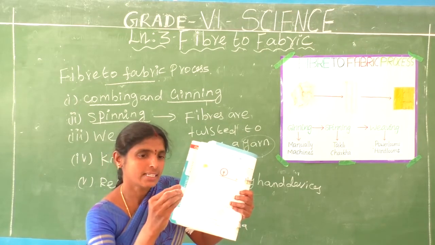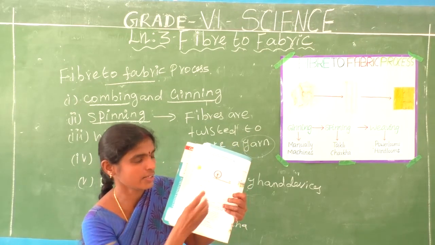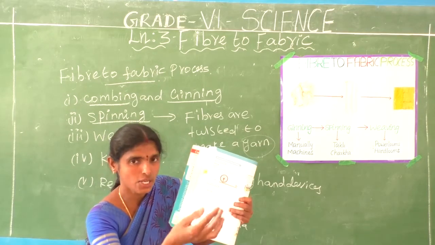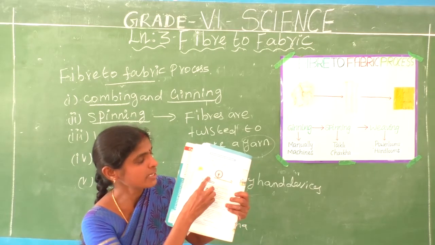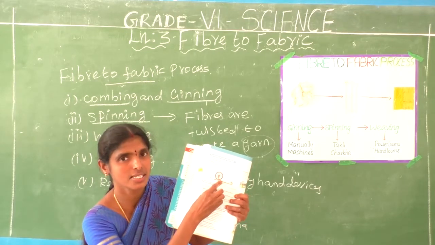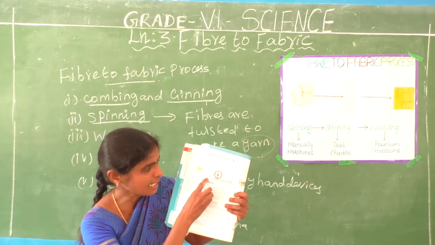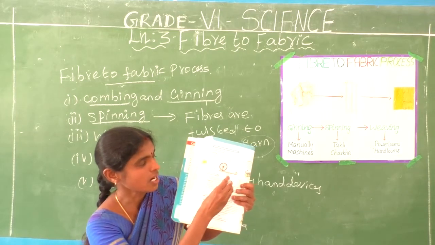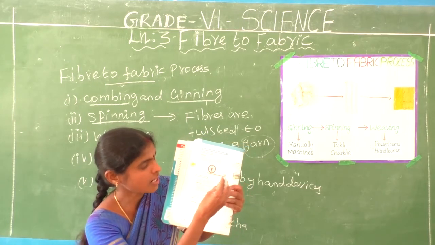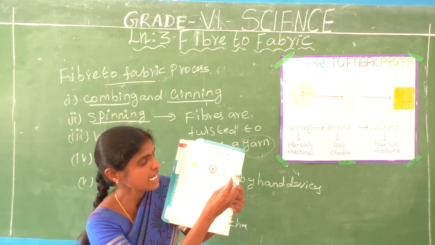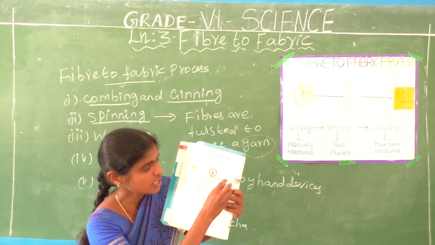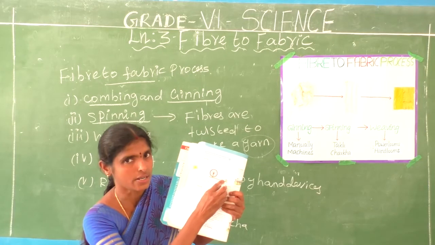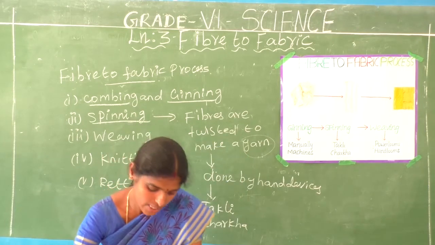We get the fiber. First separate the fibers and use them to make a yarn. How to make a yarn? There are two simple handle devices, the Takli and another one, the Charka. This is the Charka. When the cotton ball or cotton fiber is put inside the Charka, the Charka converts the fiber into yarn. Are you understanding, students?